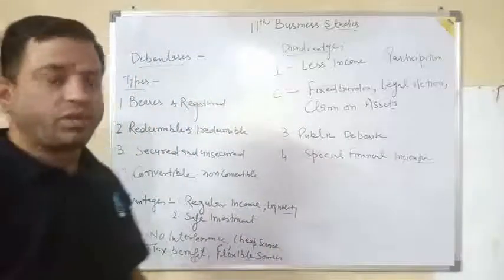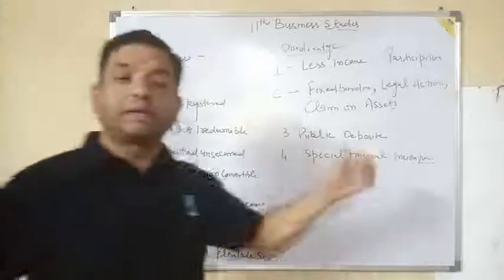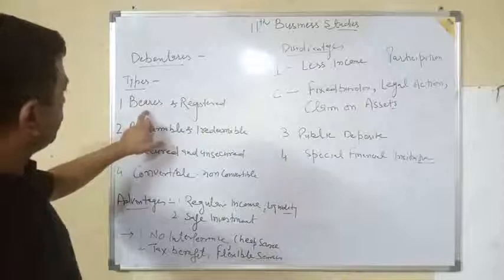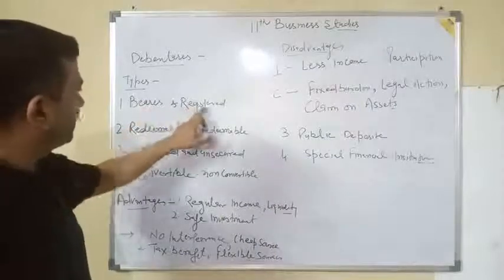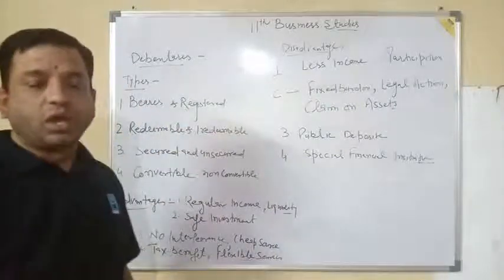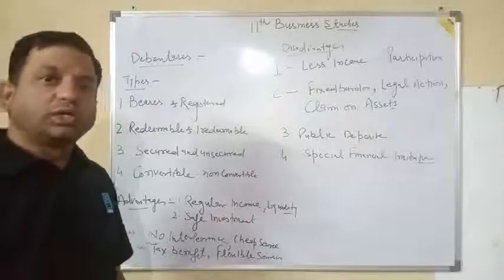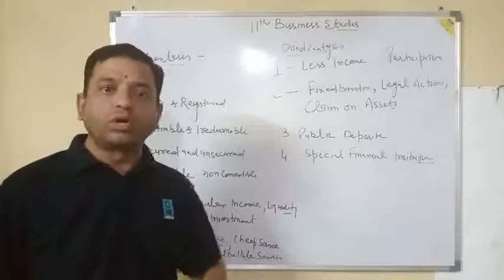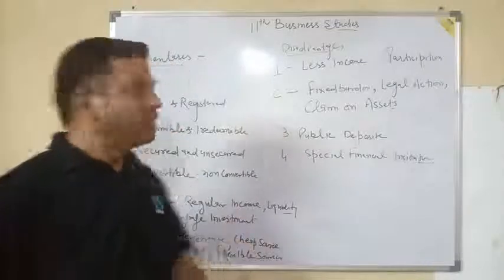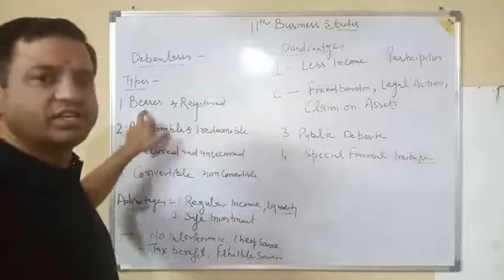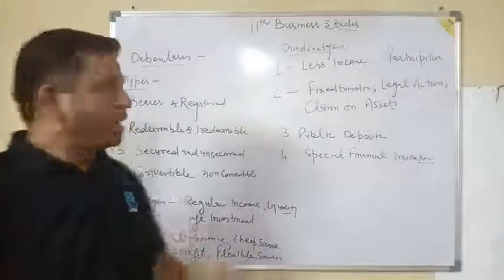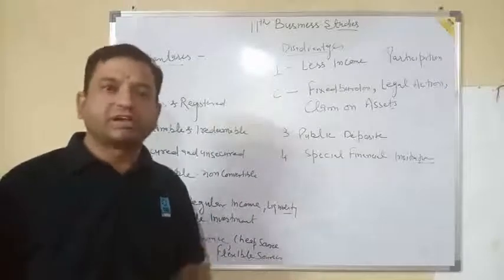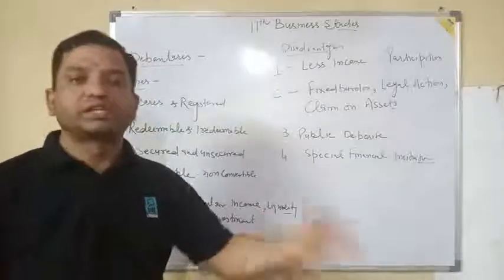Next, what are the different types of debentures a company can issue? The very first is bearer debenture and the other is registered debenture. When a company issues a debenture without showing the name of the holder on the debenture certificate, it is called a bearer debenture, just like a blank. This type of debenture is purchased by an investor just to resell it.